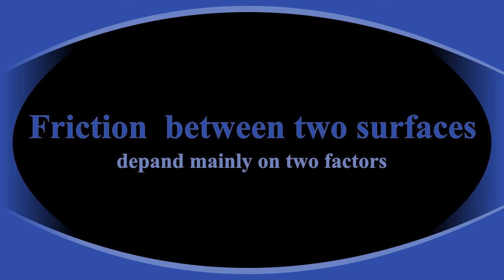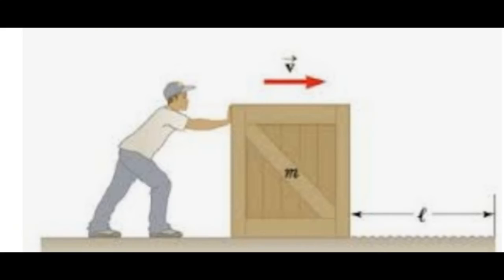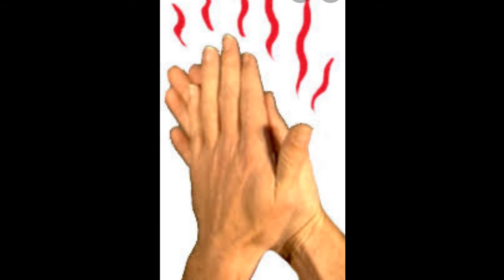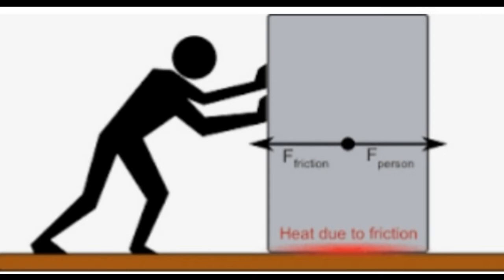Friction between two surfaces depends mainly on two factors: the force pushing the two surfaces together and the roughness of the surfaces. Friction generates heat. Rub your palms together. Do they get warm? The friction between your palms generates heat. A part of useful energy is dissipated in overcoming the friction. Friction generates heat and thus causes energy loss.